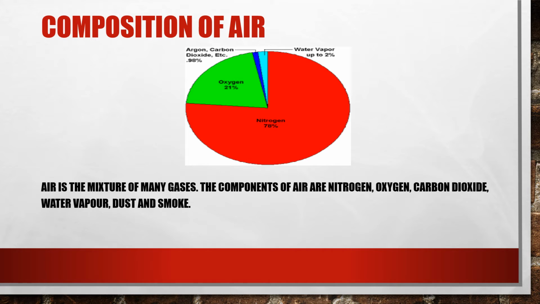Next comes the composition of air. Air is a mixture of many gases. The components of air are nitrogen, which is the maximum, you can see 78%, oxygen, which is 21% and the most useful gas for human beings to survive, carbon dioxide, water vapor, dust and smoke. These all things constitute the composition of air.